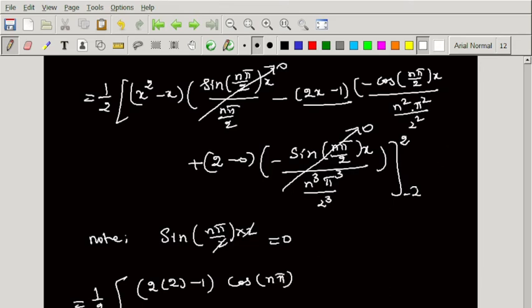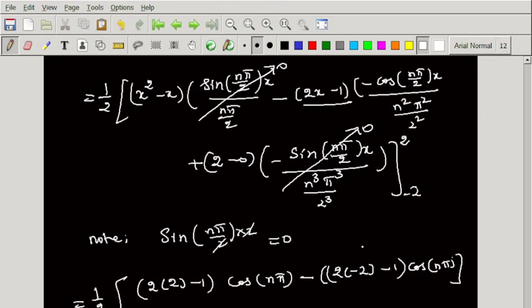Then here we reciprocal this one, or we can take it as common, minus, apply the lower limit, so minus 2, so 2 into minus 2 minus 1. So do the simplification carefully, and here already we have taken minus into minus as plus here, so we get cos of minus n pi is nothing but cos n pi.